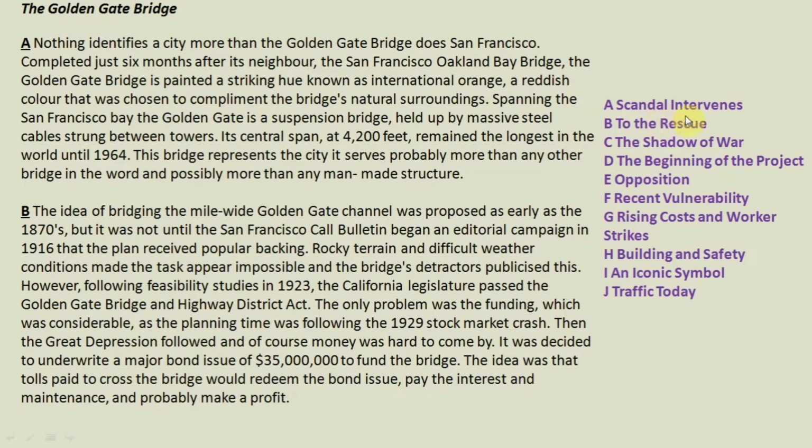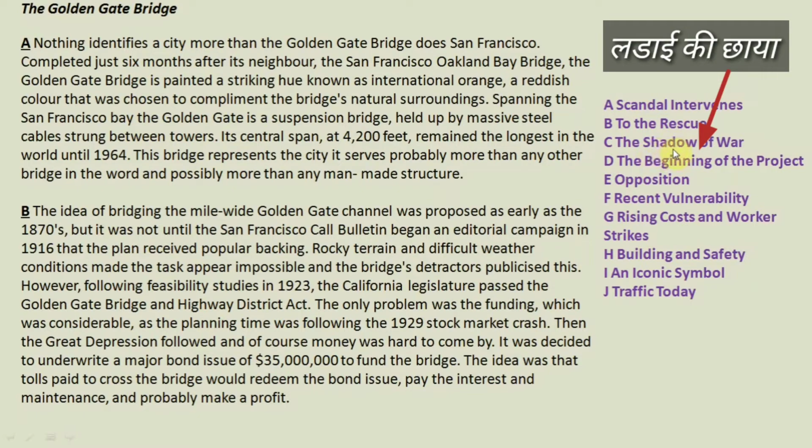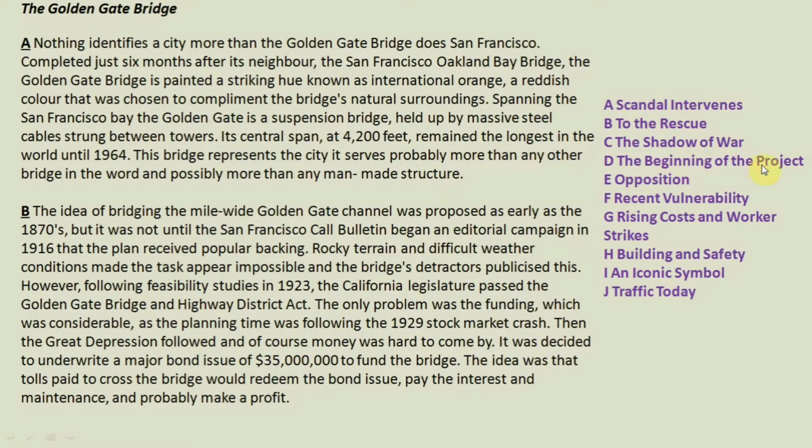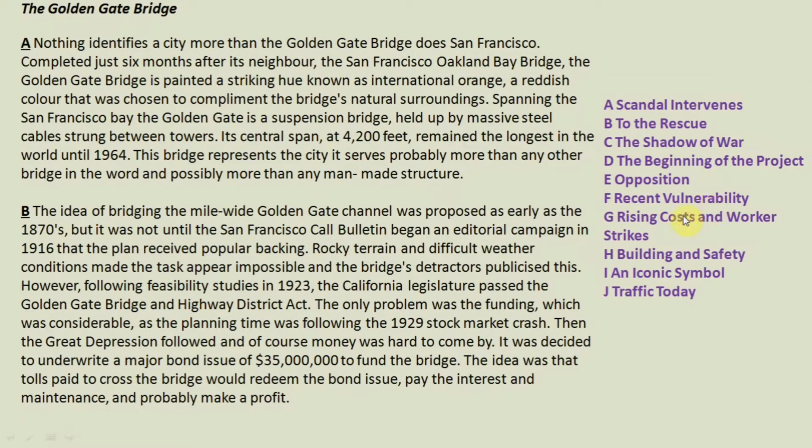Scandal intervenes, this is not talking about any scandal. Then to the rescue, also not talking about rescue. The third option is also not talking about the shadow of war. Beginning of the project is also not discussed. Opposition, not discussed. Recent vulnerabilities, meaning things which are delicate, not matching. Rising cost and worker strikes, not matching. Building and safety, not matching.